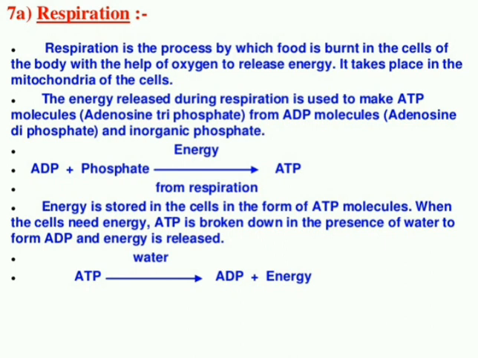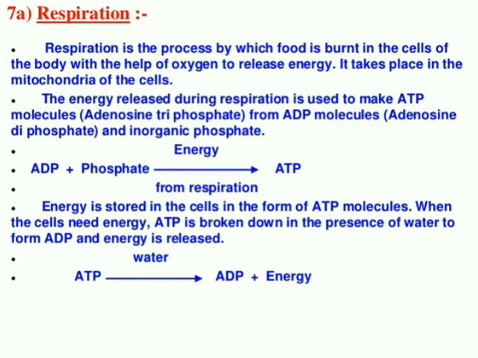ADP is adenosine diphosphate. ADP contains two phosphates, and those two phosphates react with one more phosphate, it becomes triphosphate, and that triphosphate is known as what? ATP, adenosine triphosphate. So it's like a cycle.